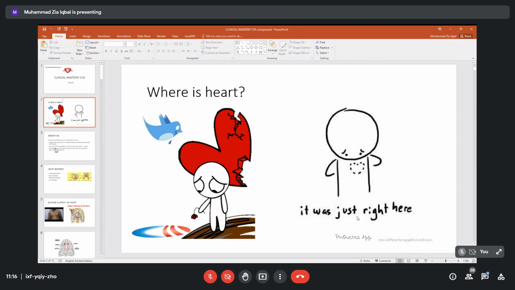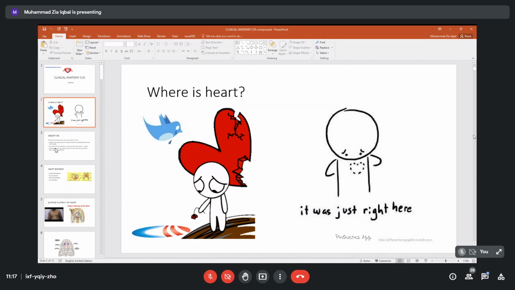We always talk in anatomy about a dissected dead body's heart lying in our museum. We can see the pictures, but when we try to locate any organ in our body in a living person, we need a special study of anatomy, and that we call surface anatomy.